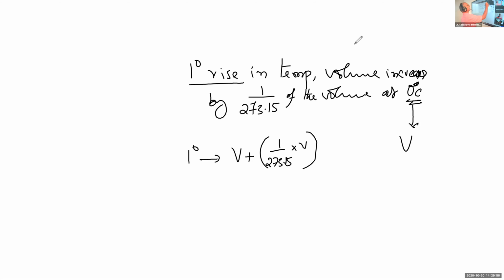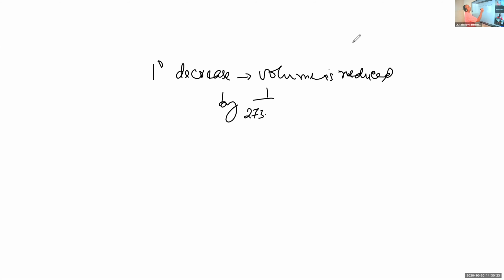So for a 1 degree decrease in temperature, the volume is decreased by 1 by 273.15 of the volume at 0 degree Celsius.